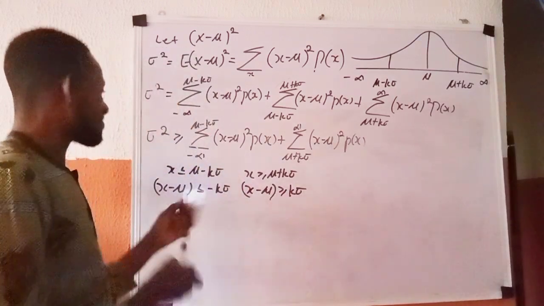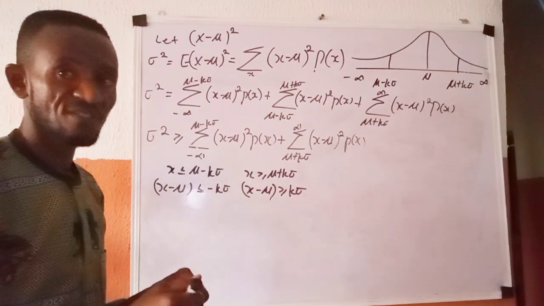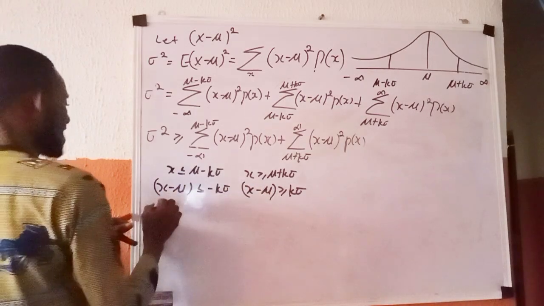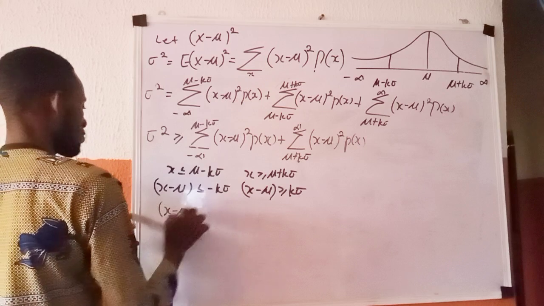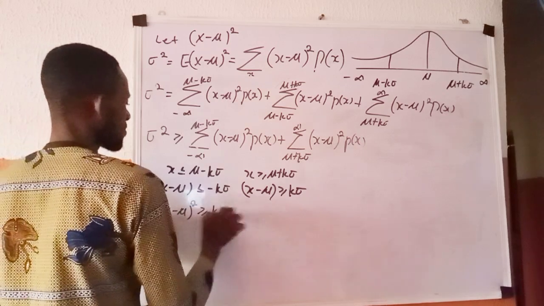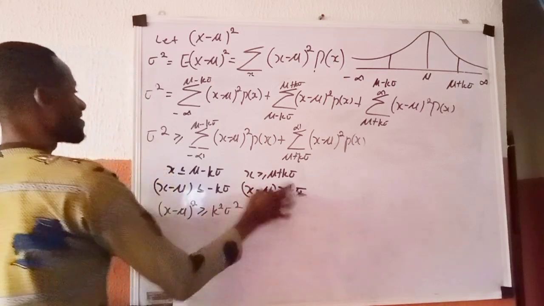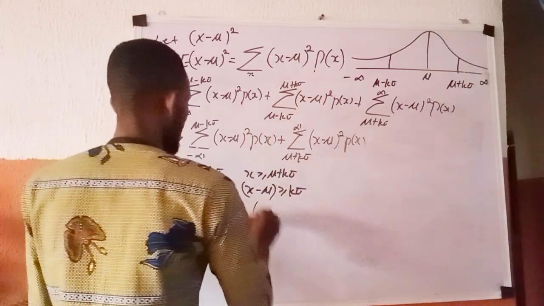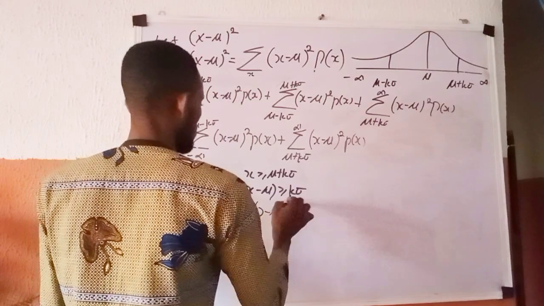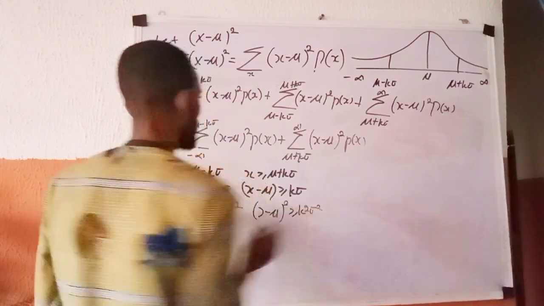Now, to reconcile this inequality sign, I should square both sides. Squaring them tells me that (x minus mu) raised to power 2 should be greater than or equal to k raised to power 2 sigma raised to power 2, which is the same thing here: (x minus mu) squared is greater than or equal to k squared sigma squared.